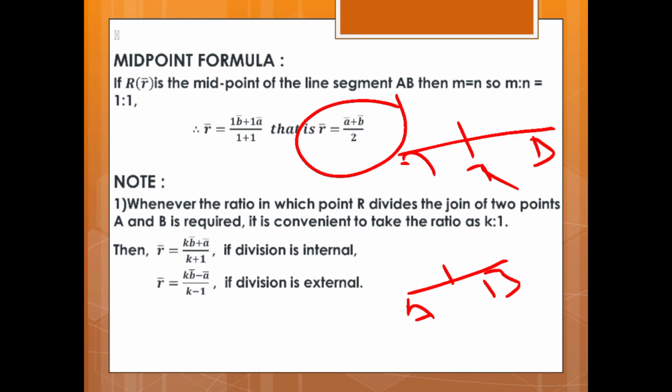We will take that ratio as k, that is any constant k or lambda, is to 1.